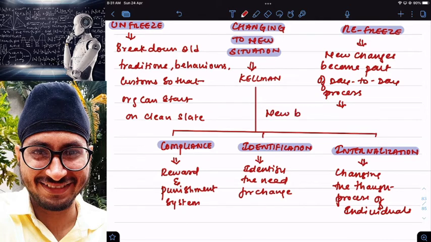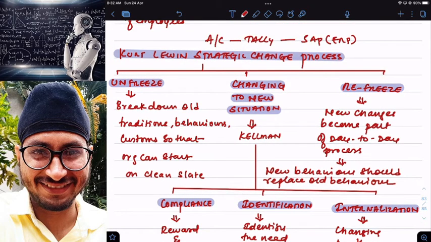New behavior should replace old behavior. Simple. New behavior replaces old behavior. Completely stop doing the old thing and start doing the new thing. This is called the Kurt Lewin change process. I hope it is clear. Anyone any doubts here?